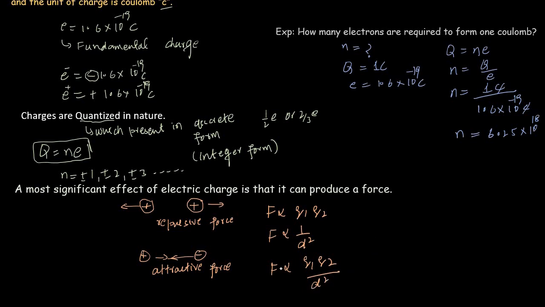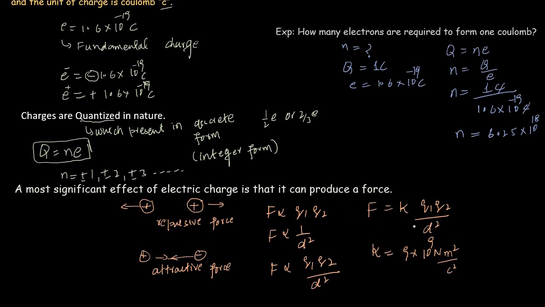After combining these two relations, we get F is directly related to Q1 Q2 divided by d square. To remove this sign of proportionality, we include a constant, which is k in this case: F equals k Q1 Q2 divided by d square, where k is the constant of proportionality, which depends upon the medium between these two charges. The value of this constant is equal to 9 multiplied by 10 raised to the power 9 newton meter square per coulomb square.